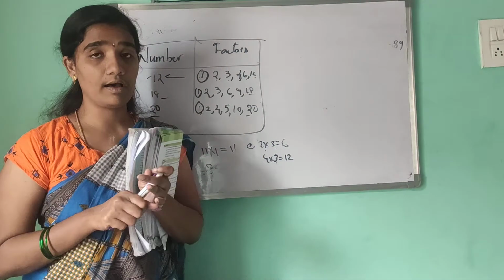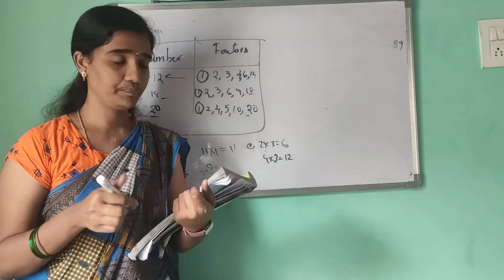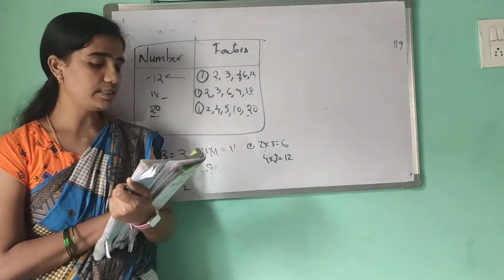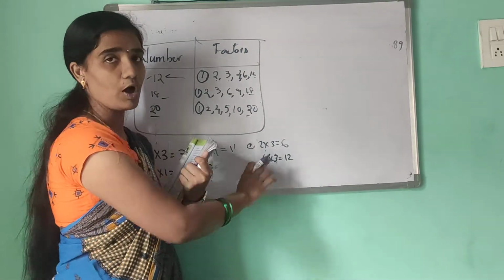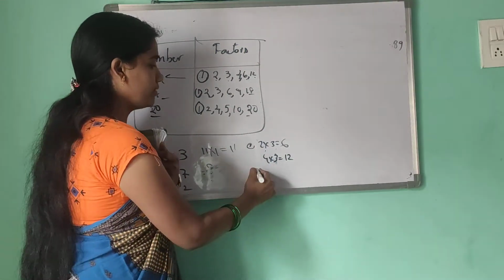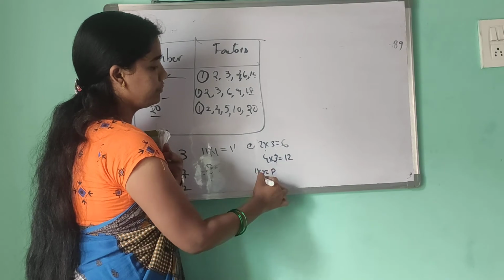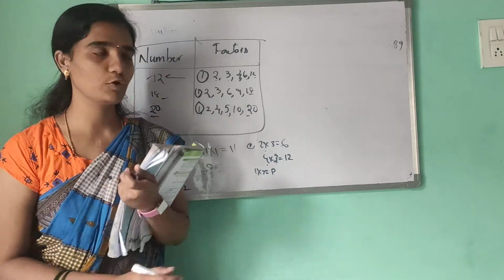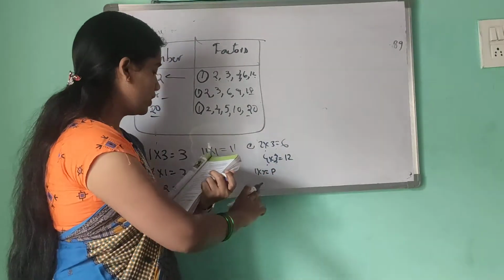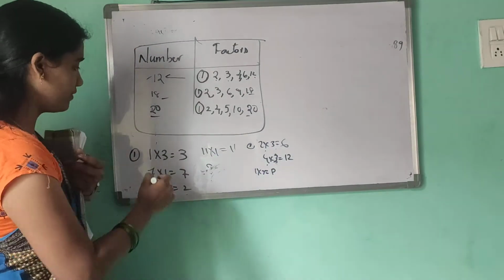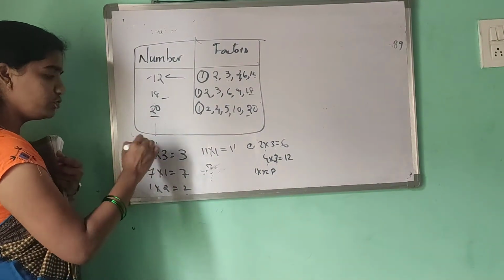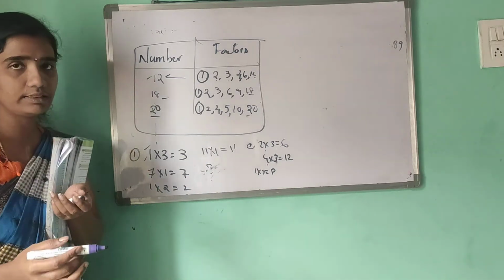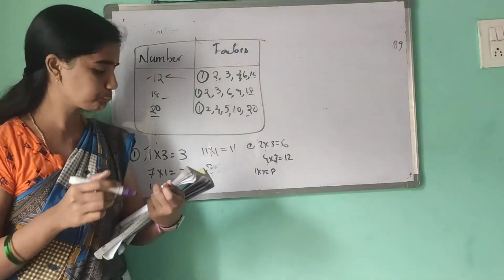So these are composite numbers. The number 1 is neither prime nor composite. Here, 1 into 3 is prime, 4 into 3 is composite. So the number 1 is neither composite nor prime.